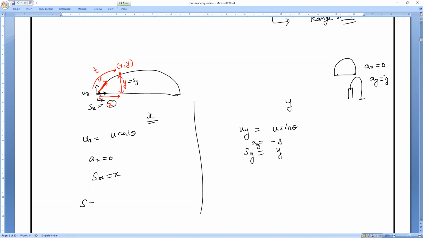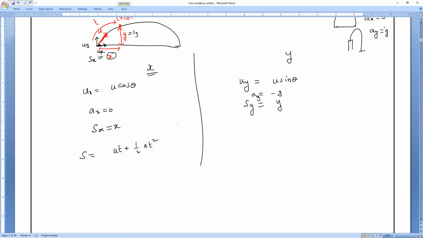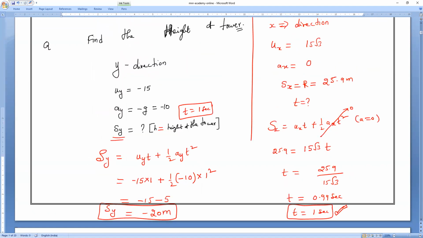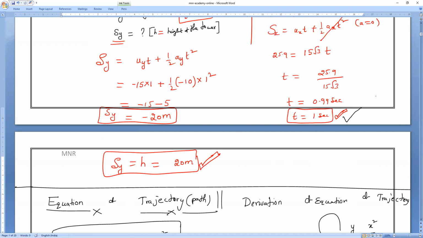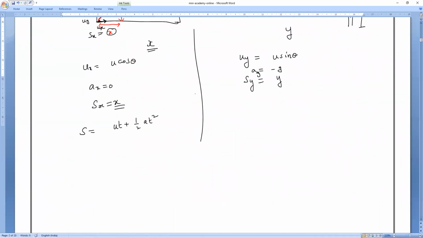Now apply the second equation, s equals ut plus half at square. From the x direction, as in the question we solved before, what can we find? Time. And substitute the time here, so you will get the y formula. Am I right? So that's all it is.